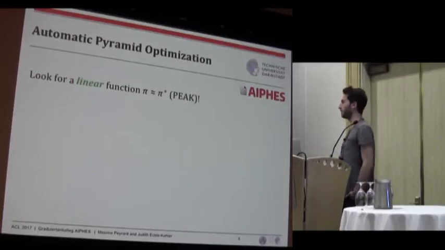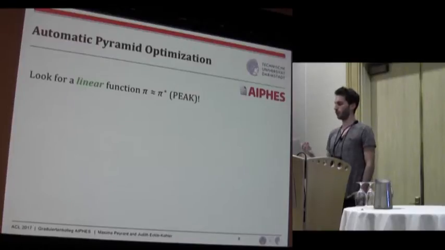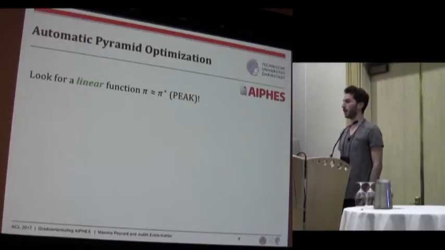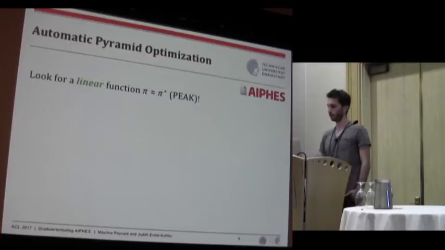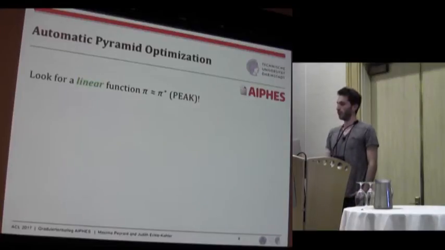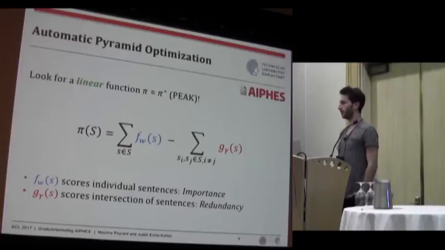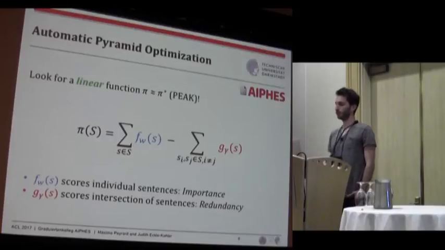So now if we want to get to the system, we want to develop this function we call pi, which approximates the true PEAK, so pi star, without having access to the pyramid set, because at inference time we do not have access to manual or human annotations. And we look for pi in this form in order to make it linear. So I mean linear with respect to sentences.